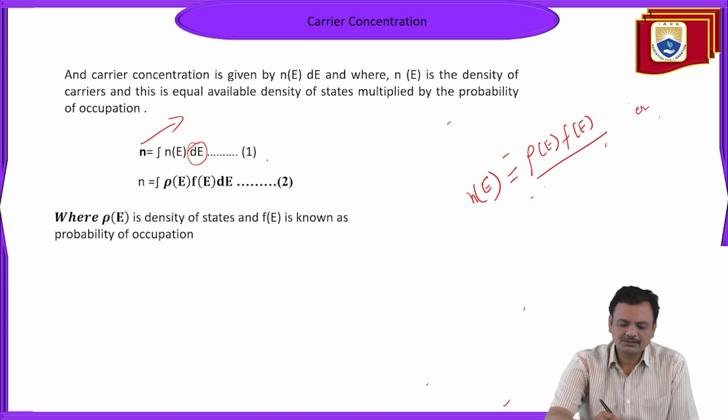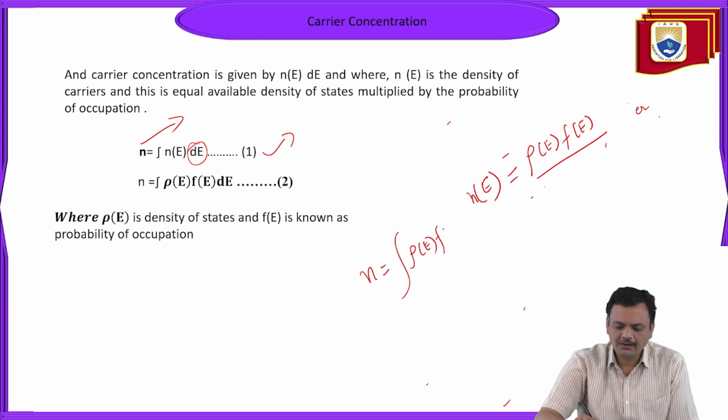So this equation number 1 will turn into this form: n is equal to the integral of rho(E) F(E) dE.